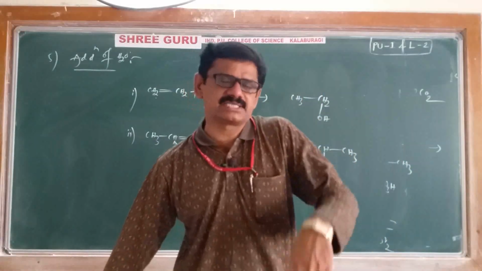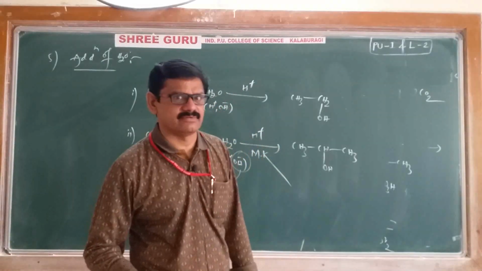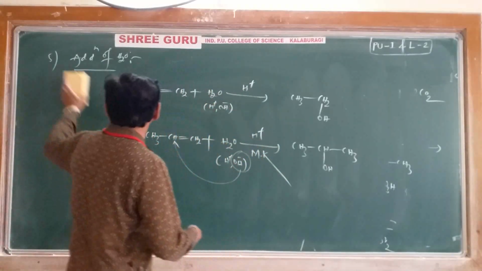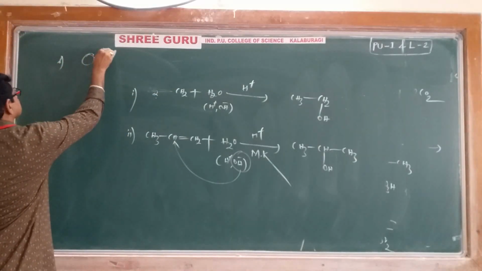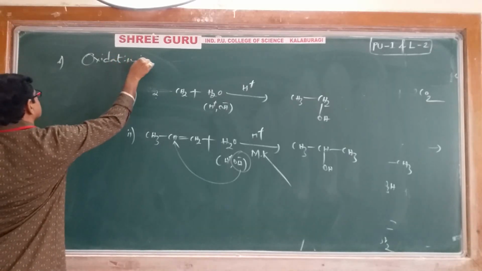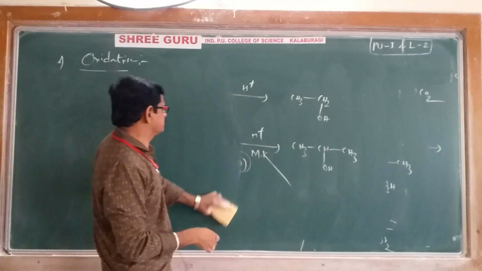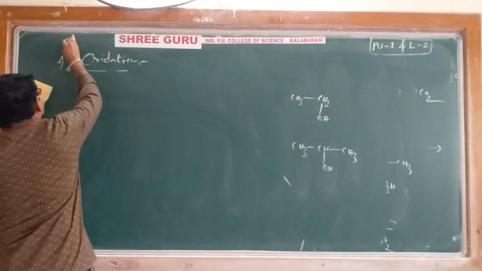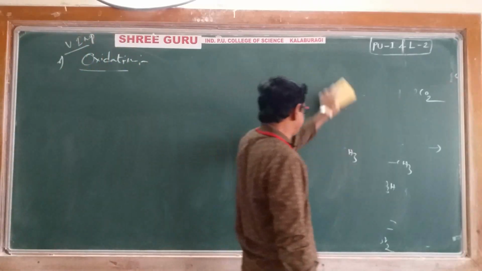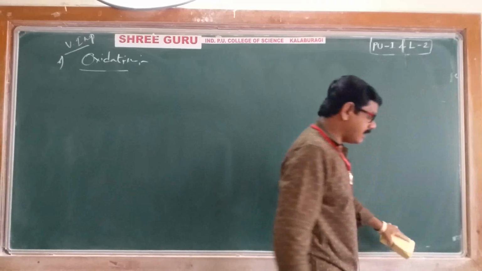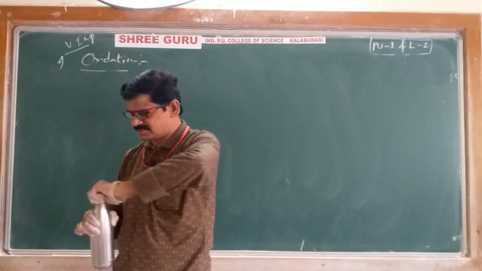Next, we'll discuss a different reaction, that is called oxidation reactions, which is again a very important reaction. That is oxidation, number 6. What is oxidation? How are oxidation reactions taking place? Let's discuss now, which is very important again. For oxidation purposes, I'll give you 2 different types of reagents.